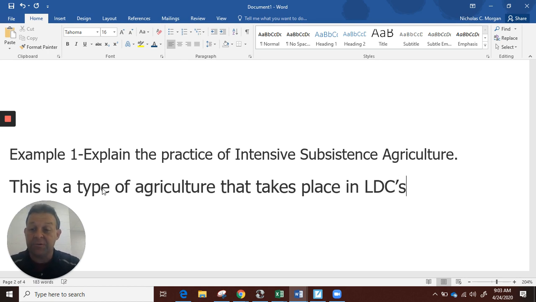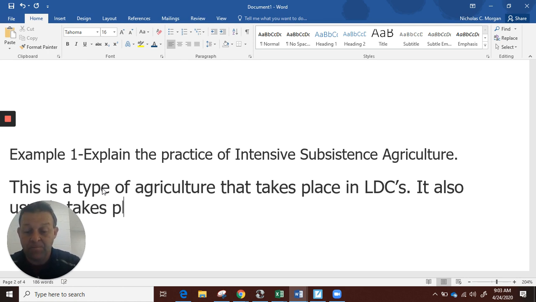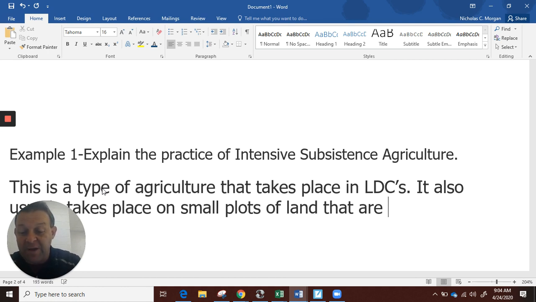Okay, that's one thing I'm going to say. But I've got to explain the practice of intensive subsistence. It also usually takes place on small plots of land that are very fertile, right?